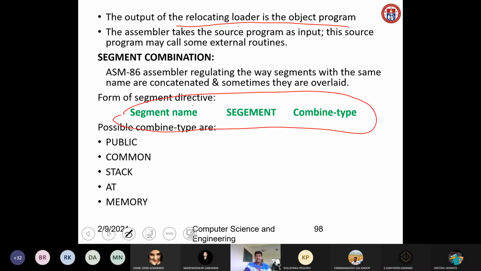First we mention the segment name. What is the name of the segment? Followed by the segment keyword, then the combine type. So these are some of the combine types: public, common, stack, AT, memory. So these are some of the possible combine types. One is public, second one is common, third one is stack, fourth one is AT, and the fifth one is memory.